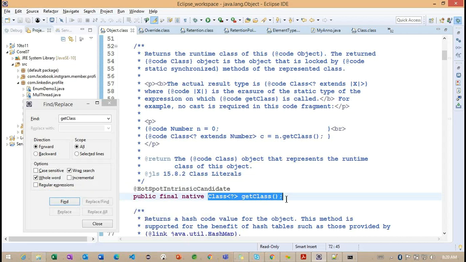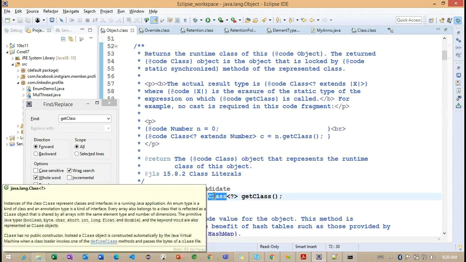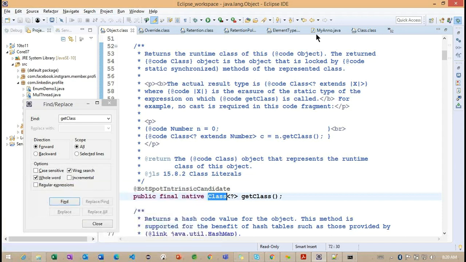So the getClass method is available in the Object class. Now, whenever we call this particular getClass, it returns the class object, which provides the current class object.